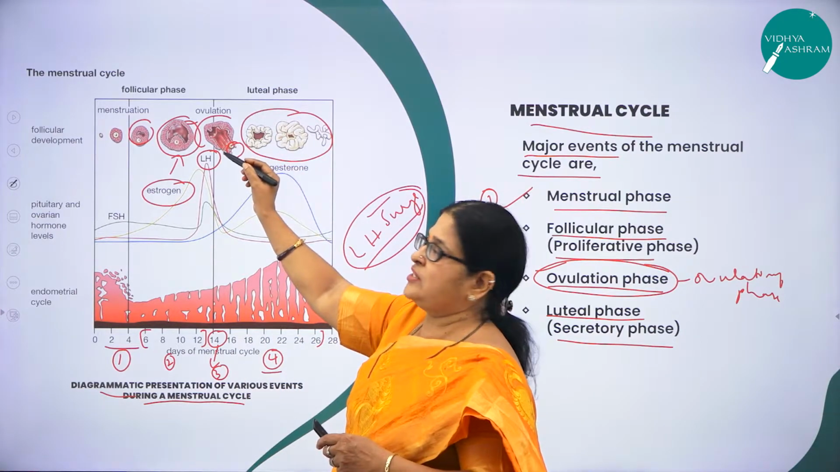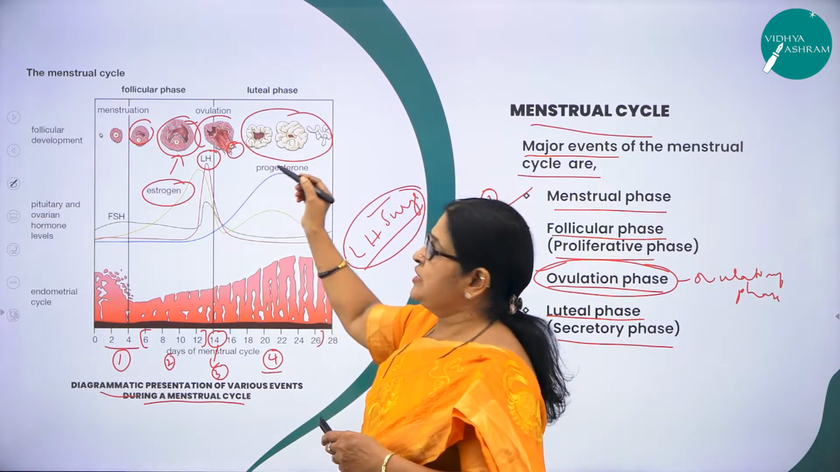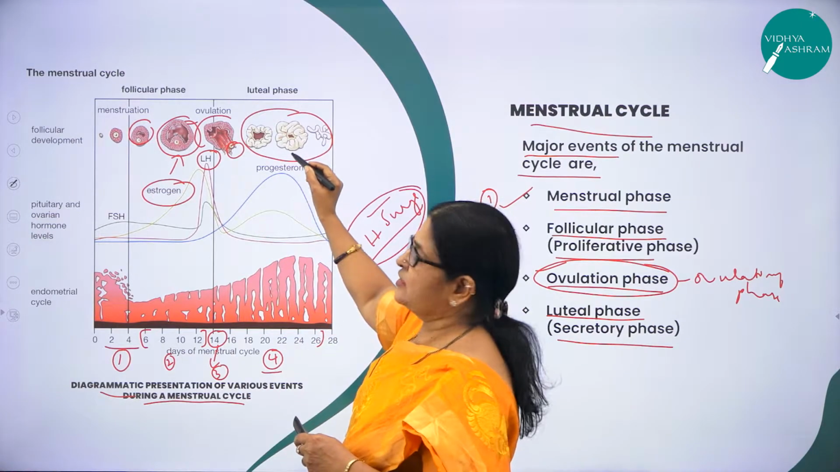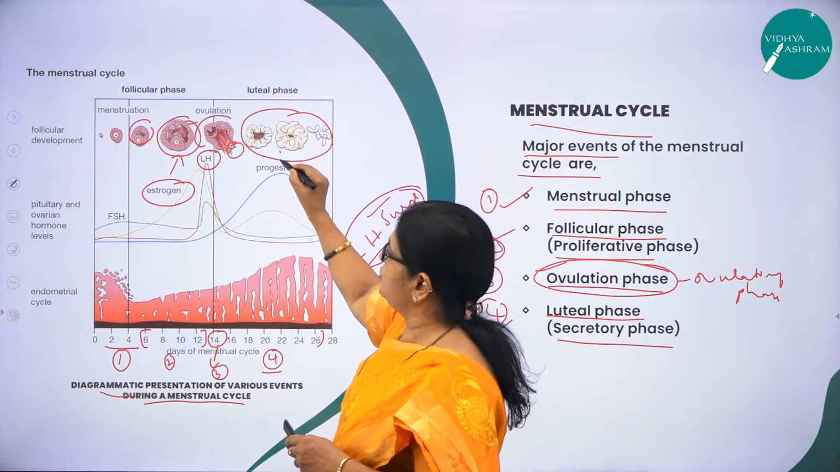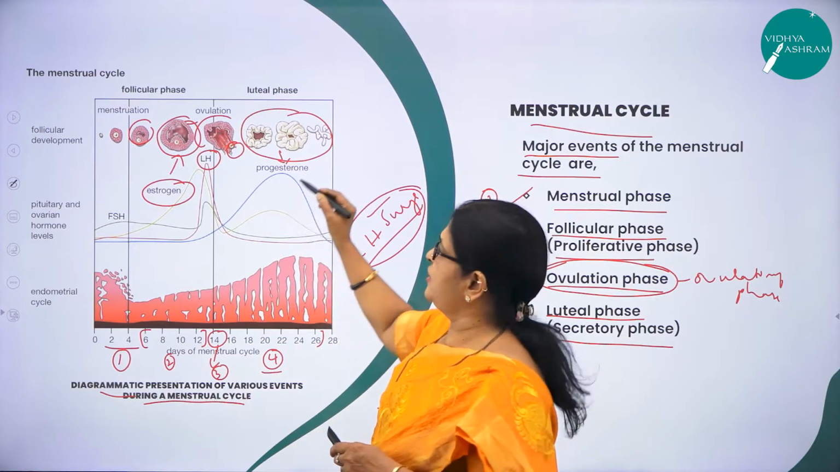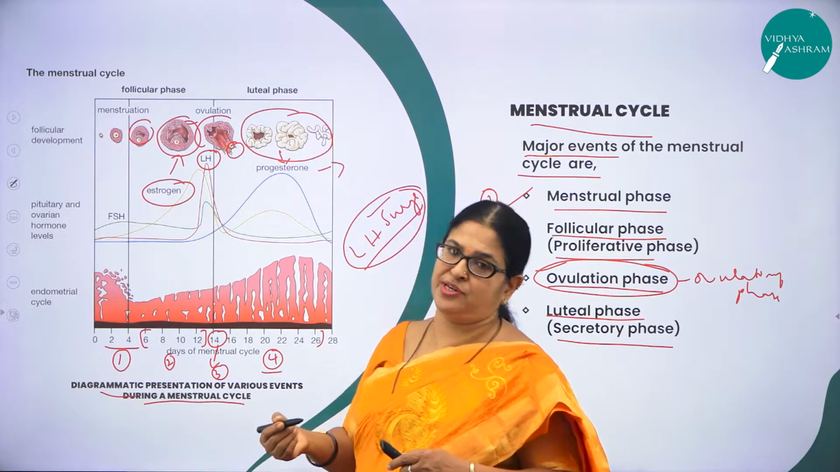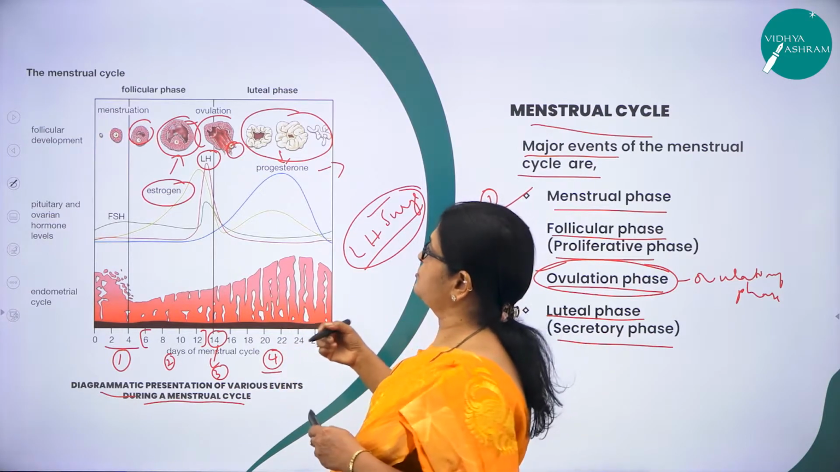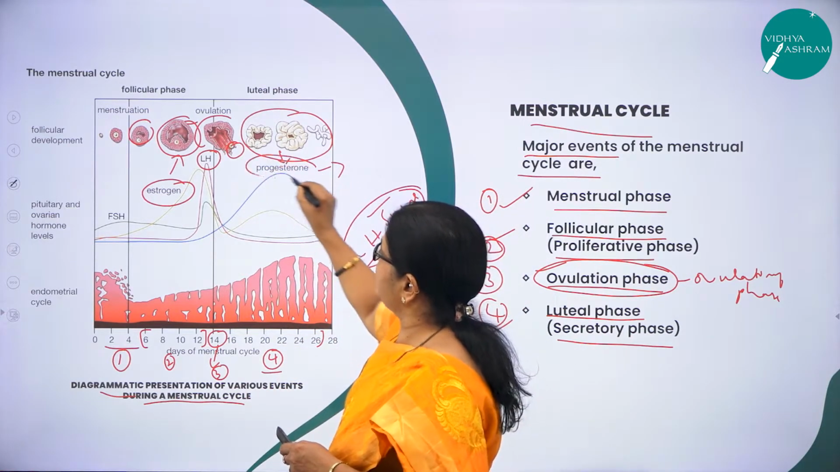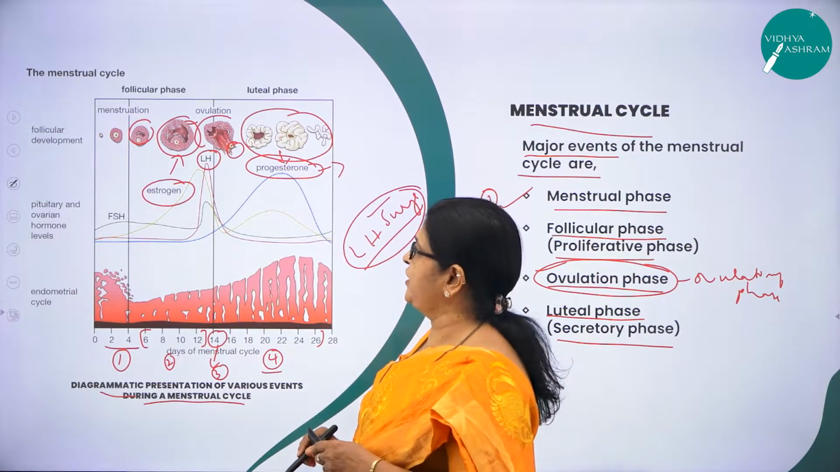So what will happen once the ovum is released? The leftover cells will get converted into what we call the corpus luteum, which produces a very important hormone called progesterone, which is very much important for maintenance of the uterus and for the pregnancy also later on, right? So this is a very, very important ovarian hormone.